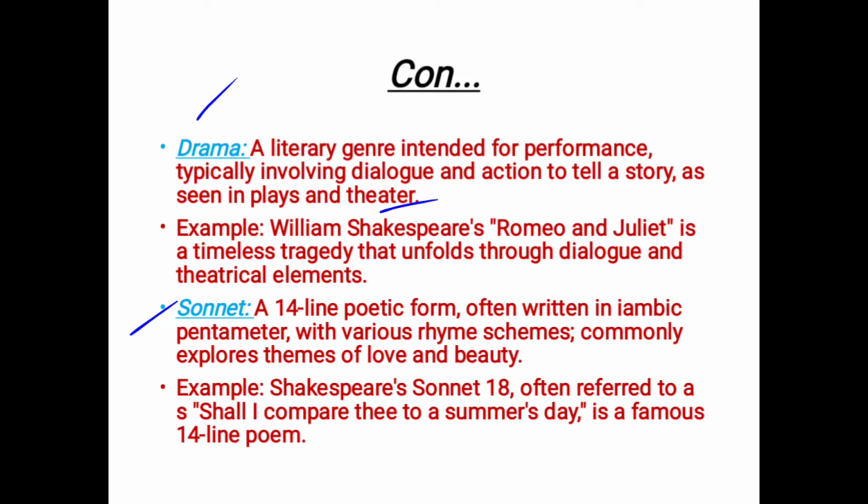Then we have sonnet, a 14-line poem. Sonnet is all about poem, and how can you recognize it? In a sonnet we have 14 lines, often written in iambic pentameter with various rhyme schemes. Whenever you read poetry, it has a different rhyme scheme. It commonly explores themes of love and beauty. Sonnet is all about love and beauty. Whenever the writer writes a sonnet, you will definitely find love and beauty in it.